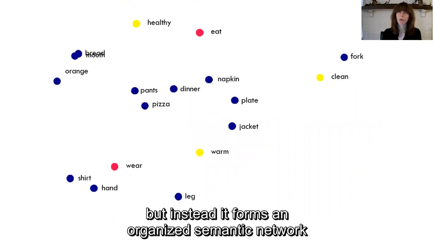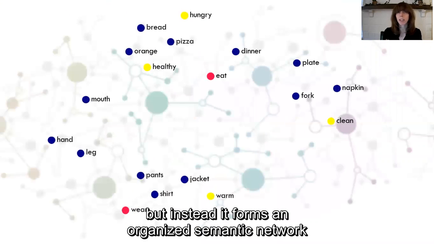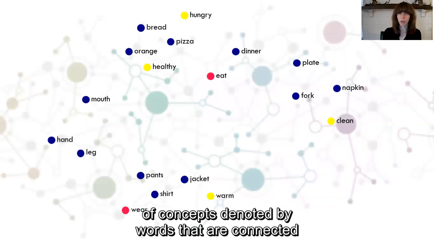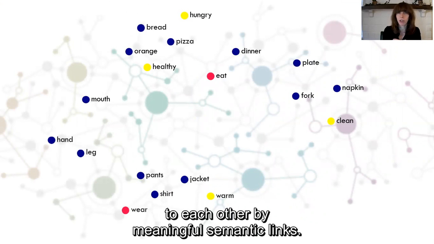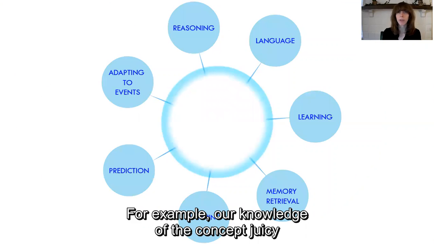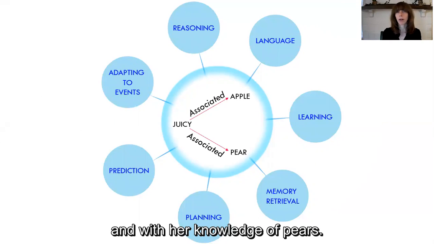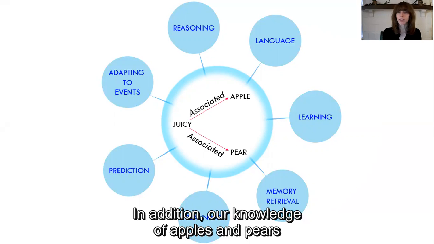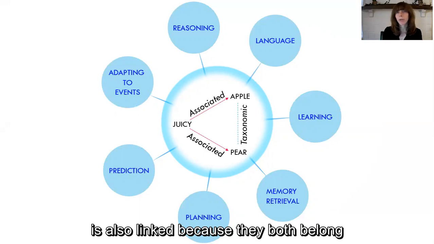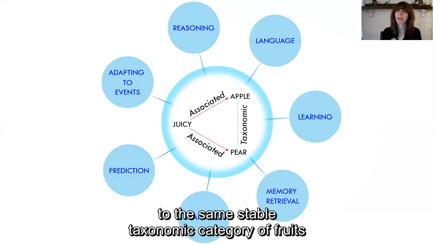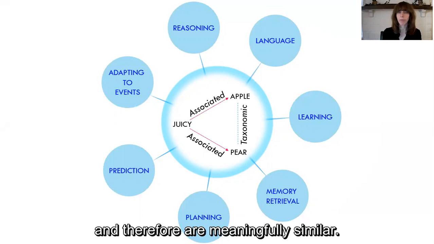And our knowledge can support all of these cognitive tasks because it's not merely a jumble of stored information, but instead it forms an organized semantic network of concepts denoted by words that are connected to each other by meaningful semantic links. For example, our knowledge of the concept juicy is associated with our knowledge of apples and with our knowledge of pears. And in addition, our knowledge of apples and pears is also linked because they both belong to the same stable taxonomic category of fruits and therefore are meaningfully similar.